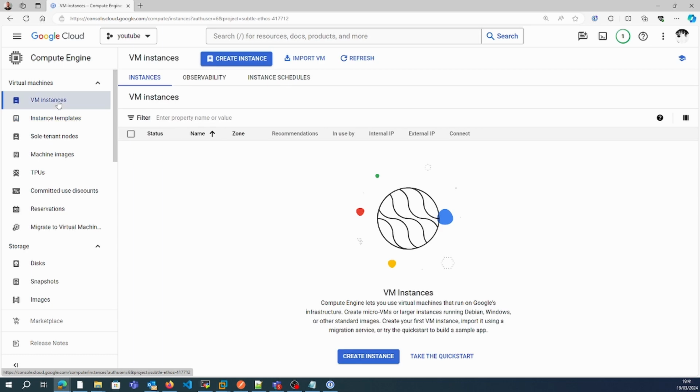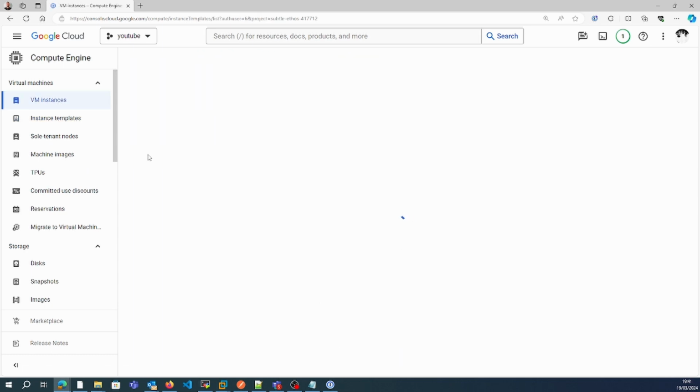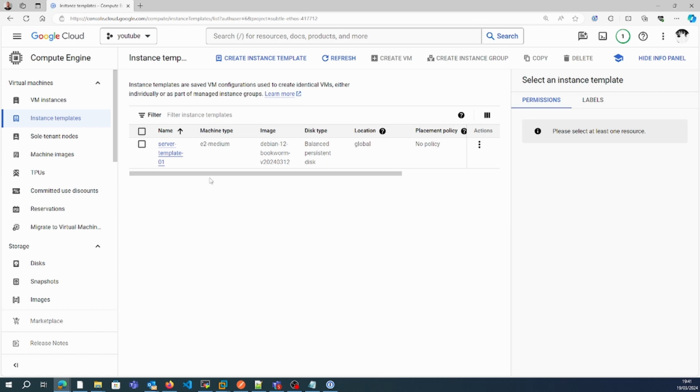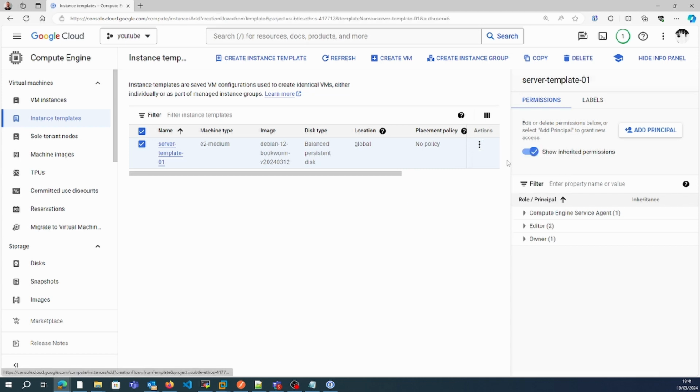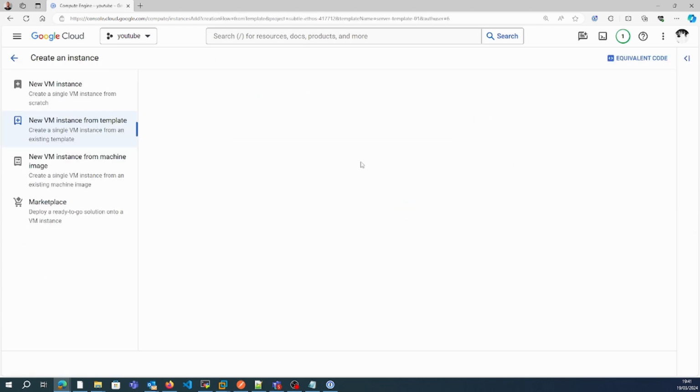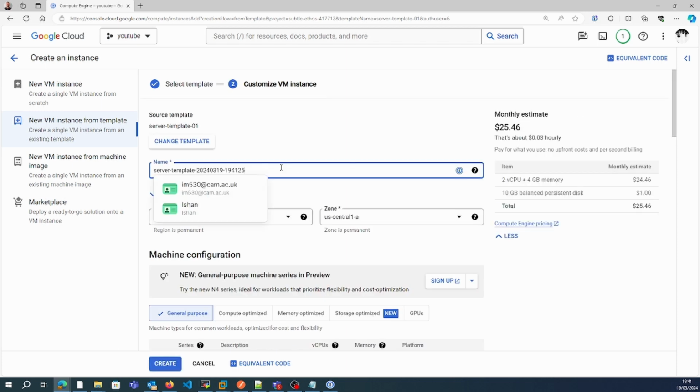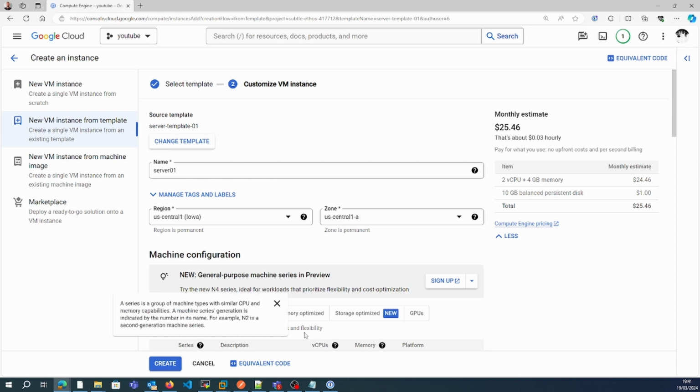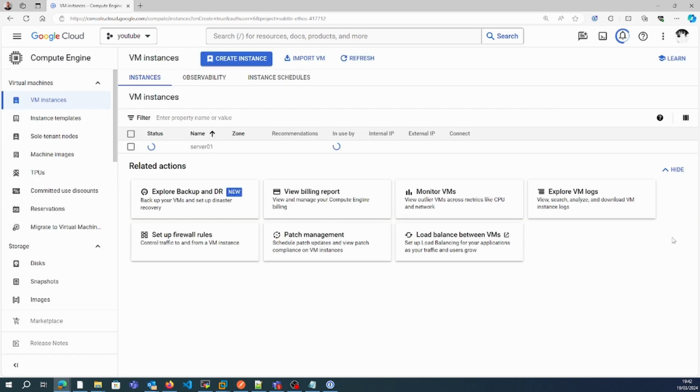So as of now, there's no instance running, and we have this instance template which is created. If I want to create a VM, I'll give a name, server 01, and instead of doing anything else, I'll just click on create. Because I'm using a template, by default it should enable the HTTP firewall, and it should have that startup script configured.